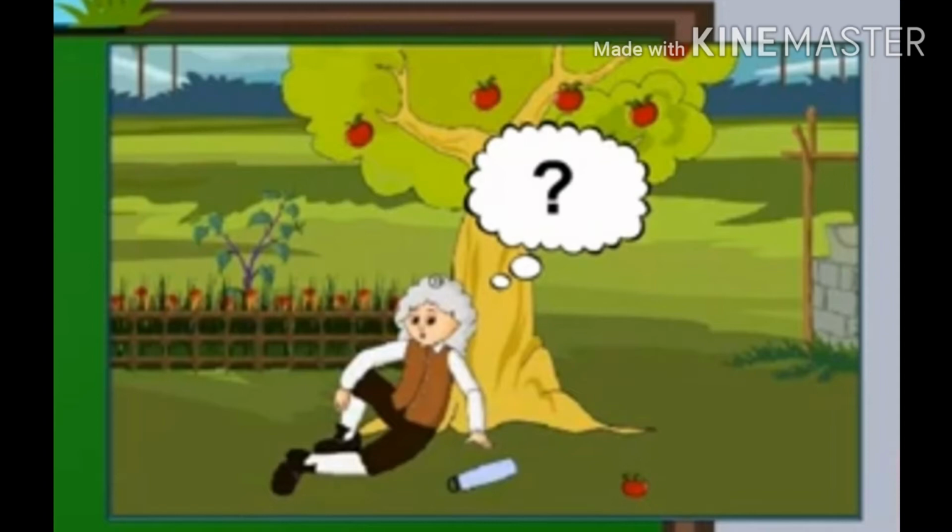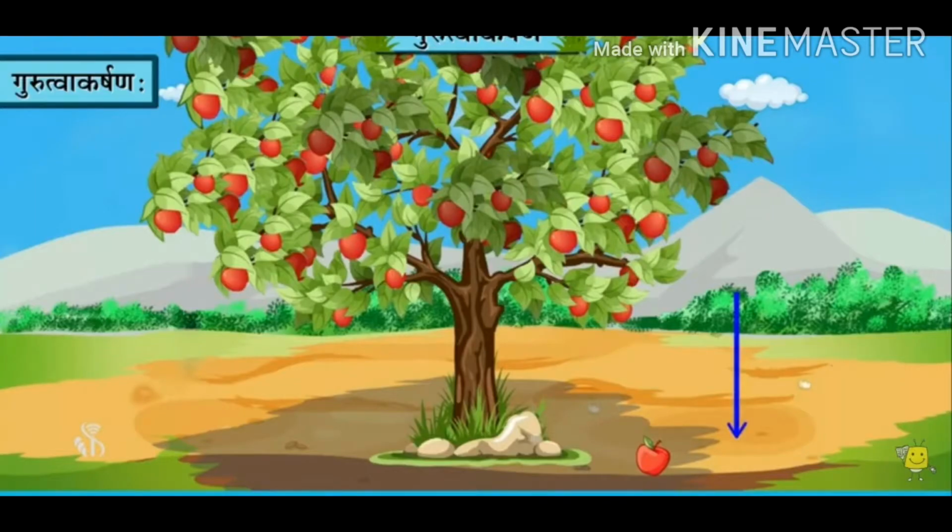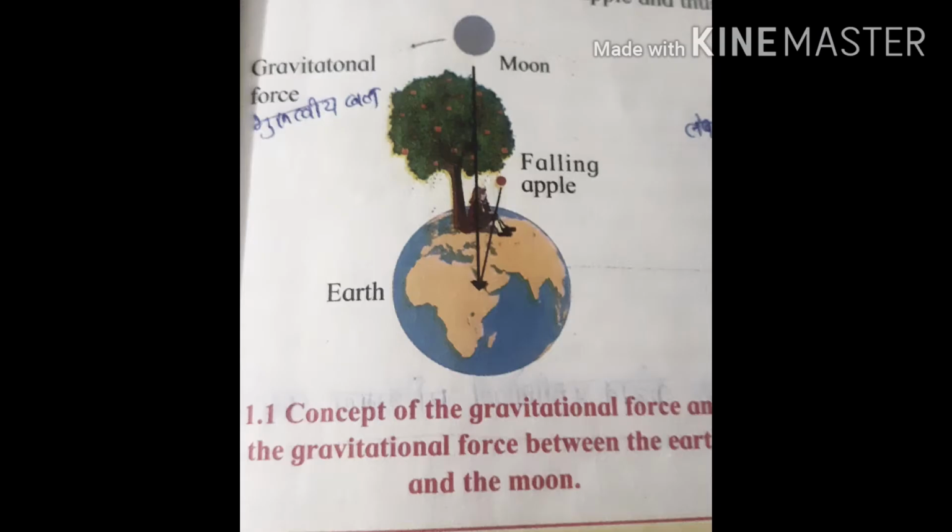After much thought, he came to the conclusion that the earth must be attracting the apple towards itself, and the attractive force must be directed towards the center of the earth. The figure shows an apple tree on the earth. The force on the apple on the tree is towards the center of the earth. The figure also shows the gravitational force between the earth and the moon.